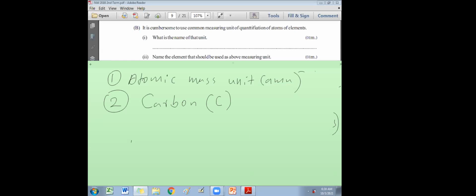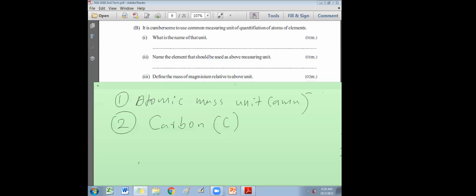Next one. Define the mass of magnesium relative to the above unit. How to write the answer for part 3? Part 3 they ask, define the mass of magnesium relative to the above unit. So you can write the equation if you want. That is called relative atomic mass. Mass of magnesium relative to the above unit is called relative atomic mass.